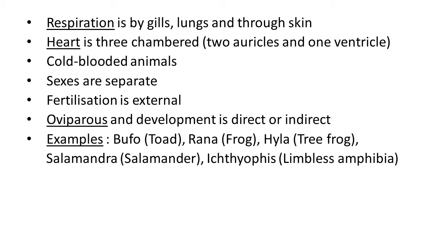Direct development means the young one that is born looks like an adult, and in some animals it passes through metamorphosis, some stages of development, and then looks like the adult. So sometimes direct or indirect development is observed in amphibia.